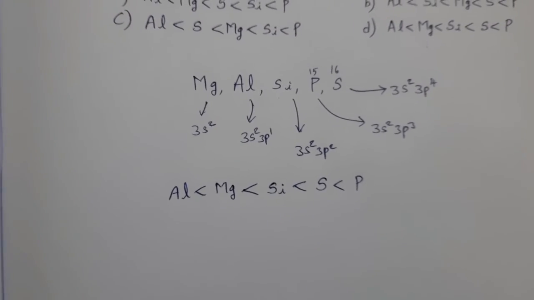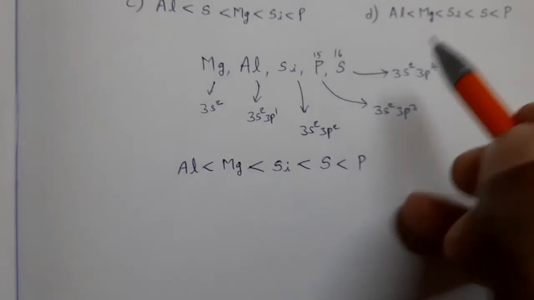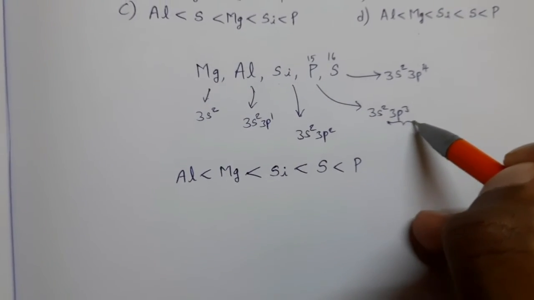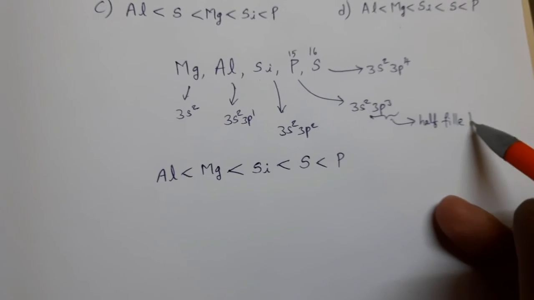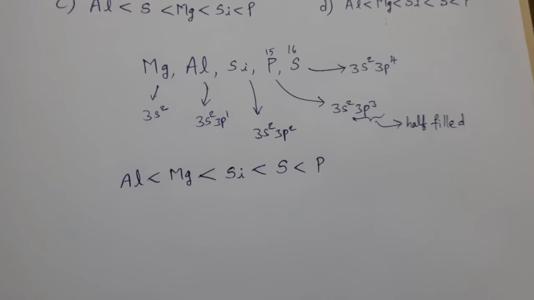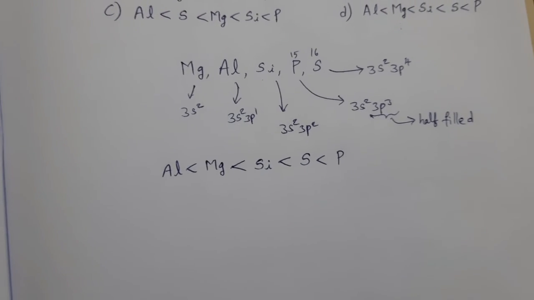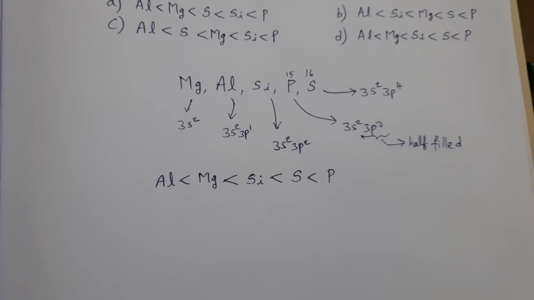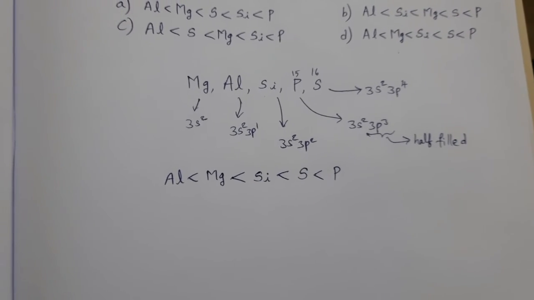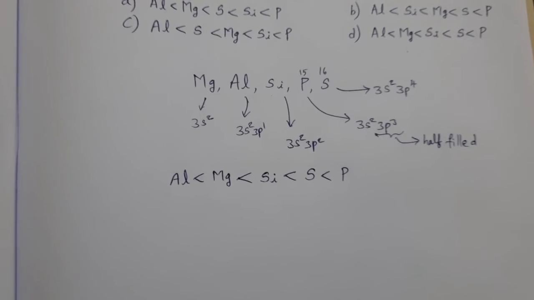I think you can guess the reason. Because it is half-filled. Half-filled configuration is observed in the valency shell of phosphorus. So it has extra stability compared to the neighboring elements. Because of that reason, it needs more ionization potential than sulfur.